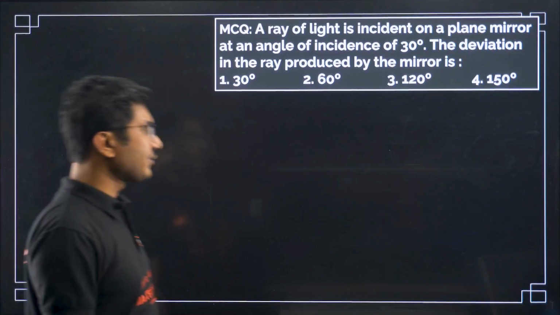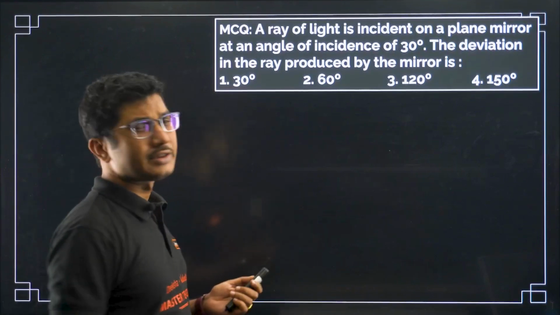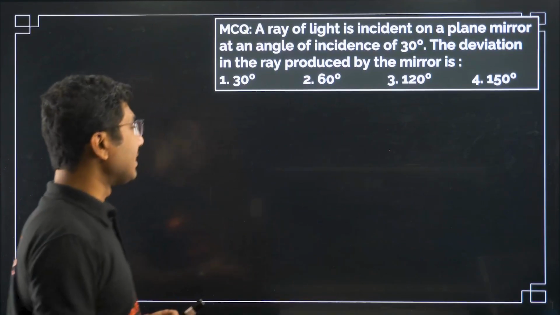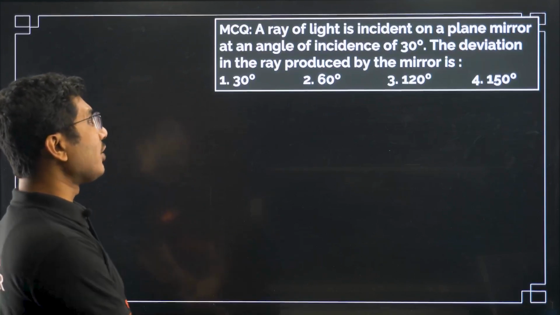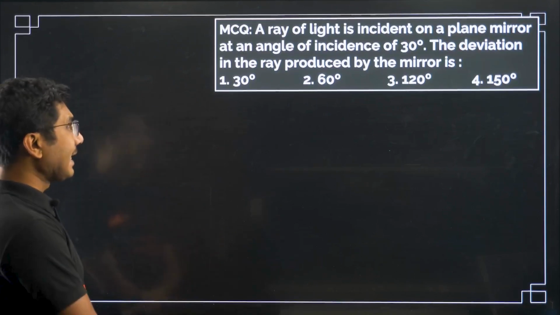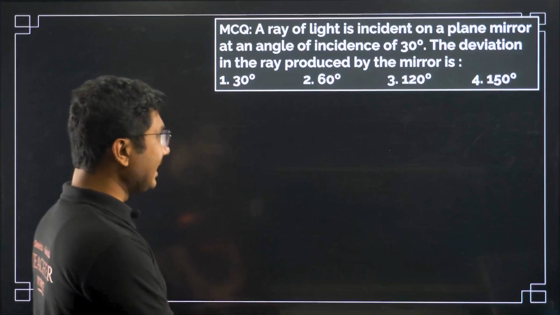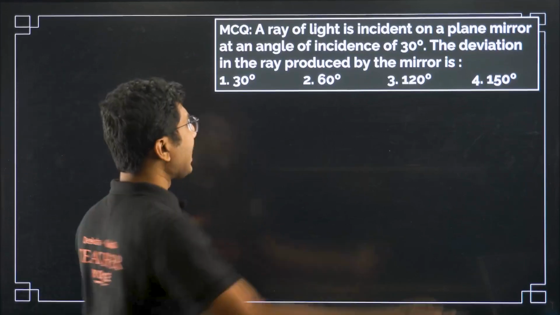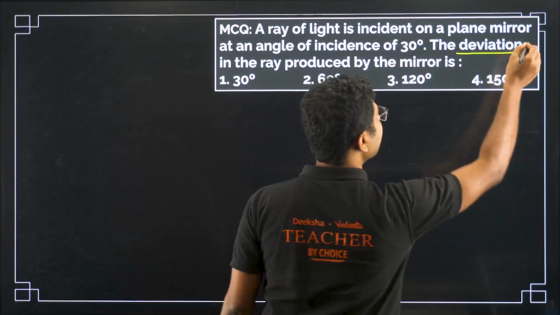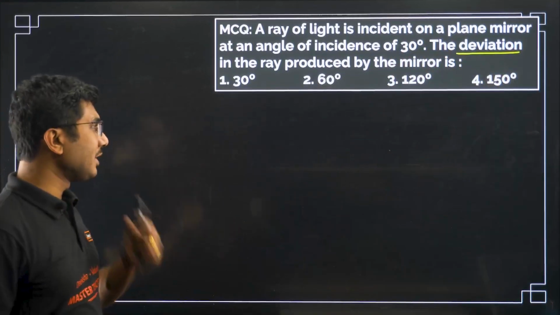Let's see one question, very easy question based on simple reflection of light in a plane mirror. A ray of light is incident on a plane mirror at an angle of incidence of 30 degrees. The deviation of the ray produced by the mirror. So here we have a new term called deviation. What is the meaning of deviation?